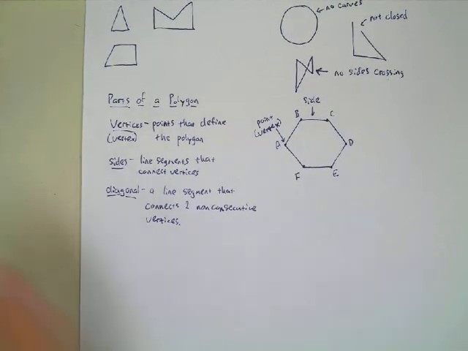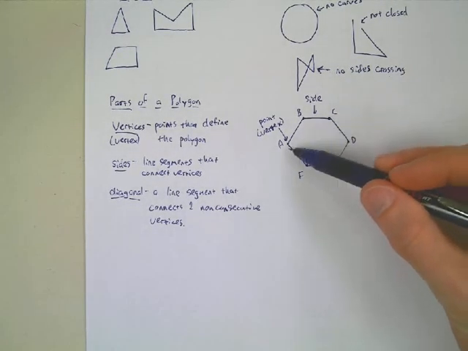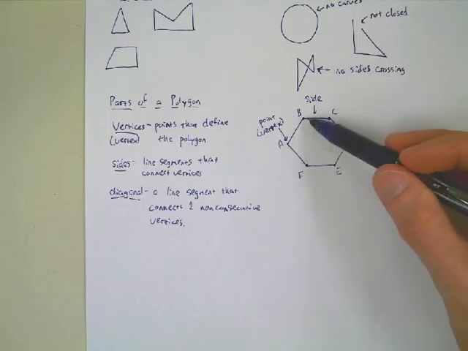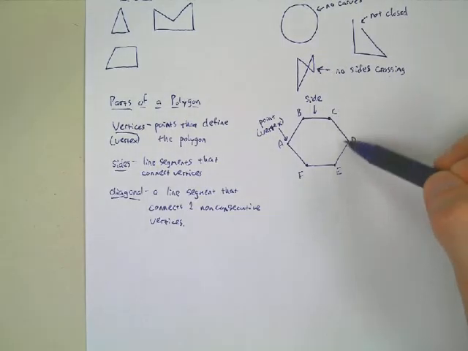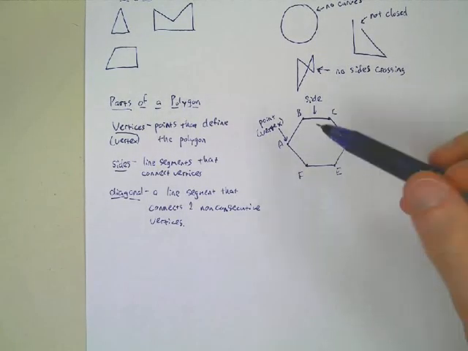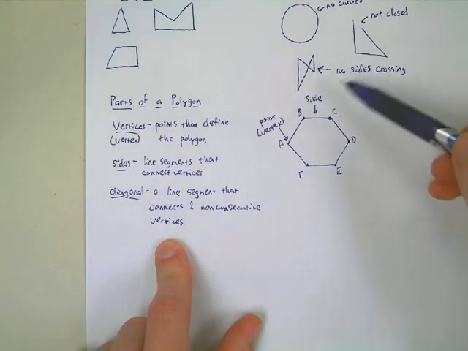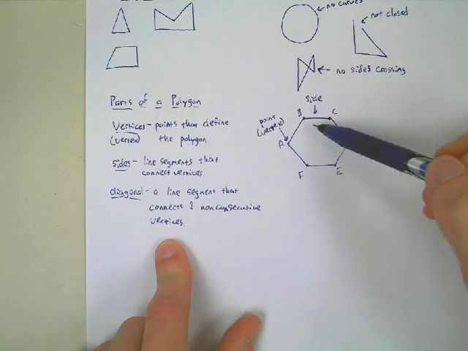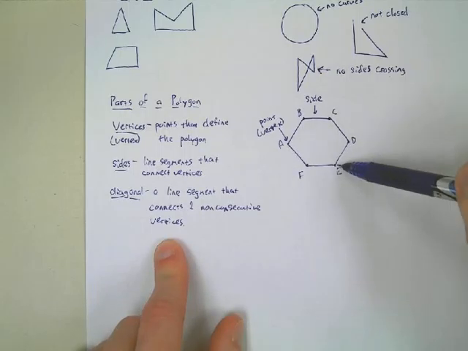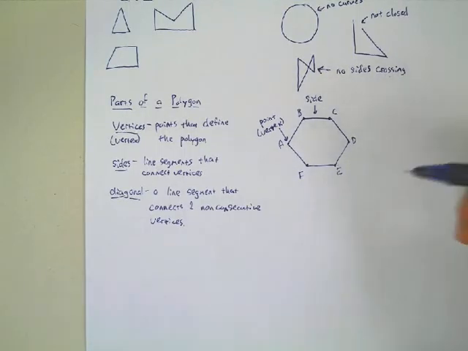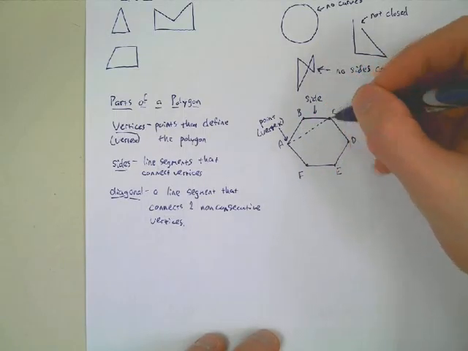So for example, A and B, those are consecutive vertices. They are like one after the other, right? Consecutive just means one after the other. So A, B, those are consecutive. B, C, those are consecutive. C and D, D and E, E and F, F and A, those are all consecutive pairs of vertices. But a diagonal is a line segment that connects two non-consecutive vertices. So for example, A to B connects two consecutive vertices, but A to C, or A to D, or A to E, those would all be examples of a diagonal. In fact, I'll just draw one in here. So we'll say from A up to C, that is a diagonal.